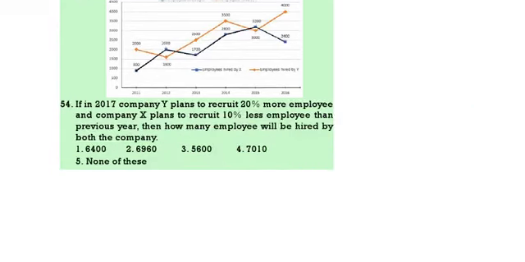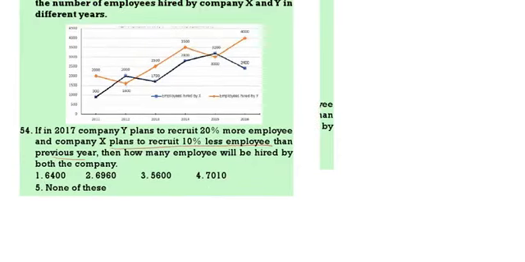Next question. If in 2017 company Y plans to recruit 20% more employees and company X plans to recruit 10% less, then how many will be hired? Now in 2017 company X plans to recruit 10% less than the previous year. So 2016, what is the X value? X value is 2400. Now 10% less means into 90 by 100.